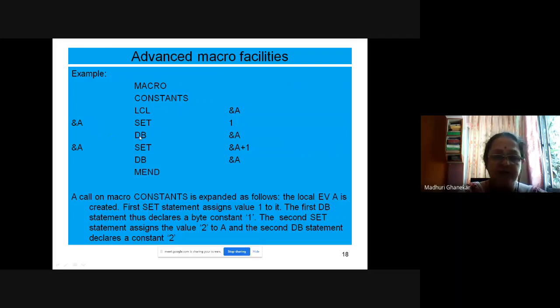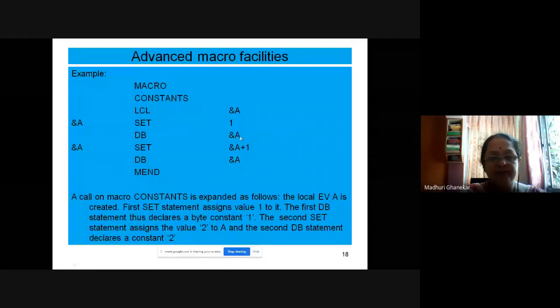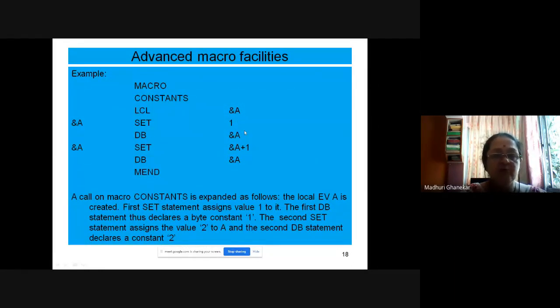Okay, DB. Now this statement we had not come across till now. DB indicates declare byte. Okay, declare byte. So declare byte, just like DS and DC we have inside the assembly language. DS, declare storage, is used to declare the variables, and DC is used to declare a constant. So DB ampersand A. So we are declaring a storage, a declare byte, to hold A.